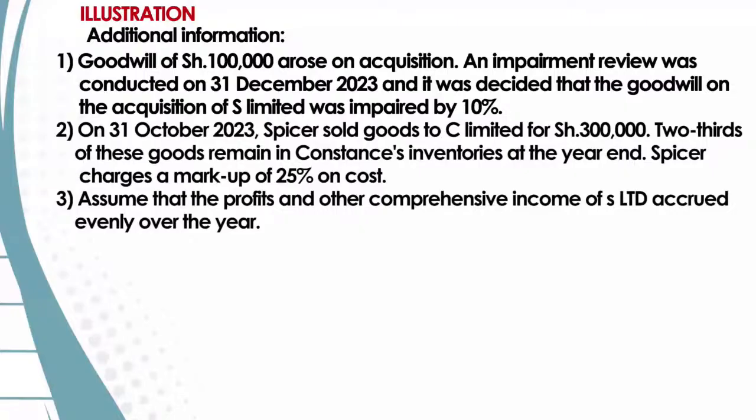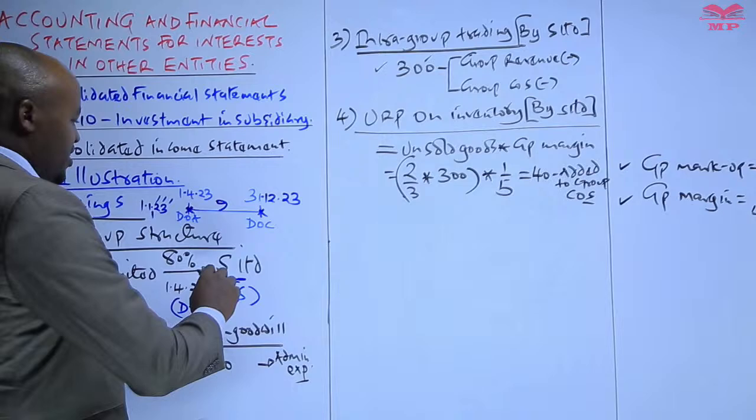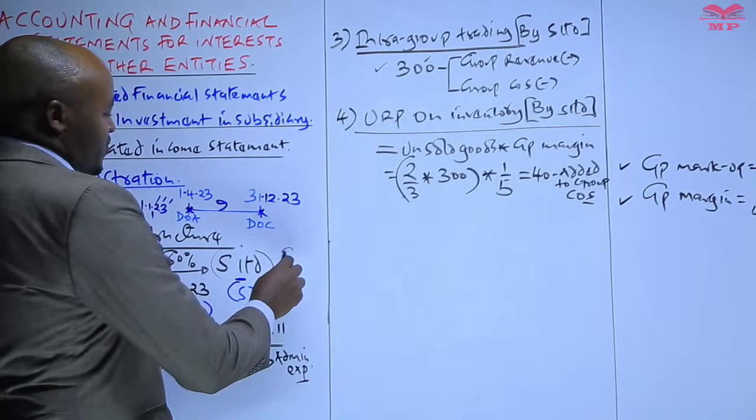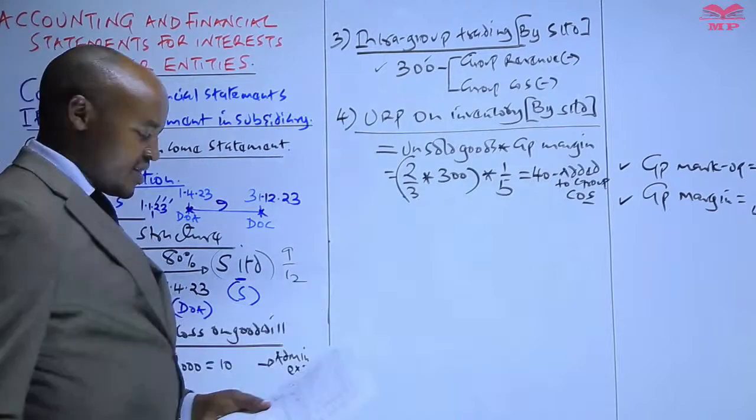So number 3, we are told to assume the profit or loss and other comprehensive income of S accrued evenly throughout the year. That information you are going to use in preparing the consolidated statement of profit or loss, whereby you are going to take into account the revenue and expenses of this for 9 months over 12. That's why that information is given.